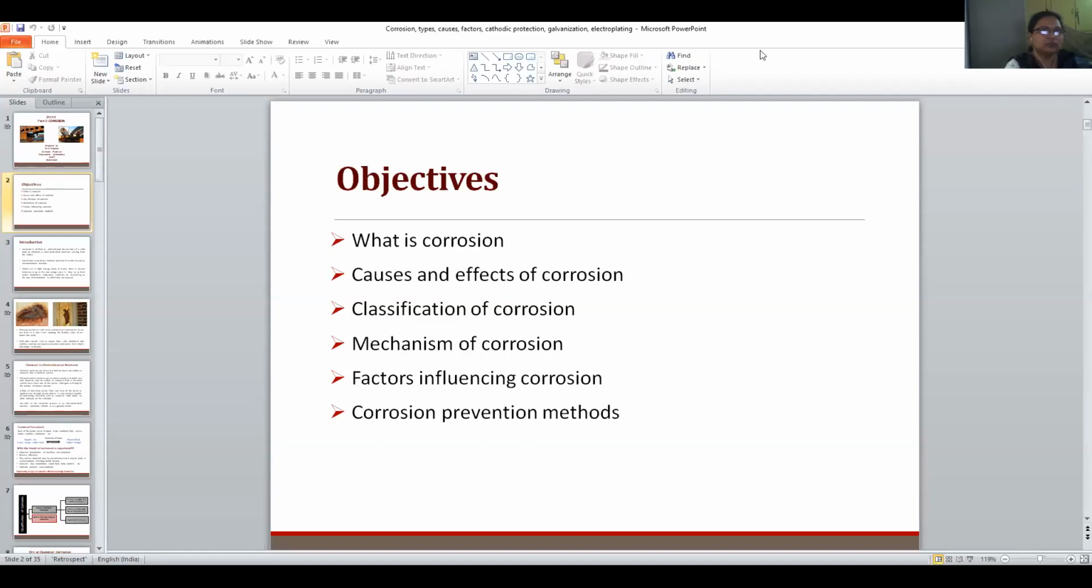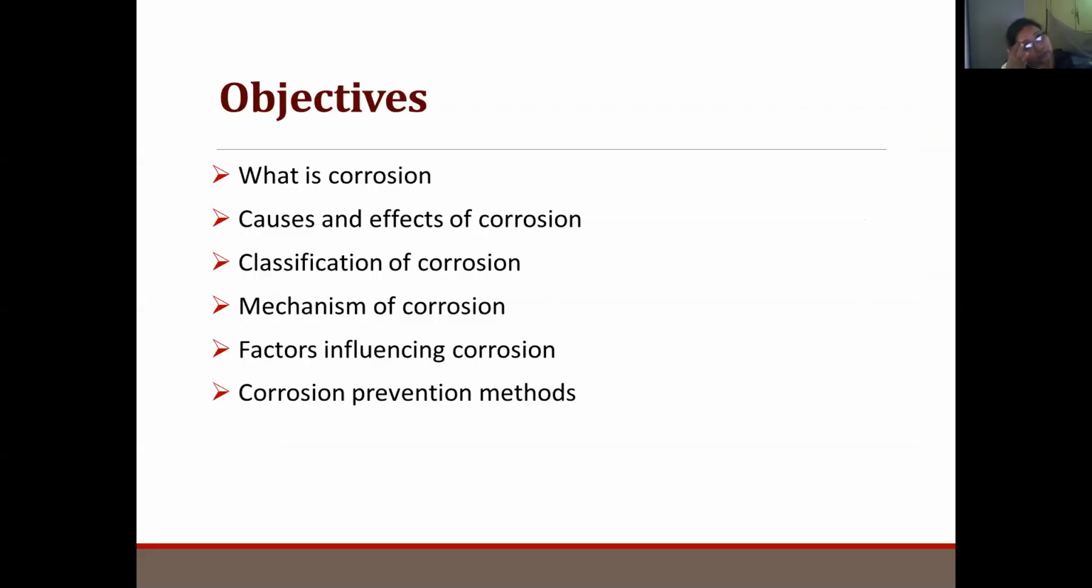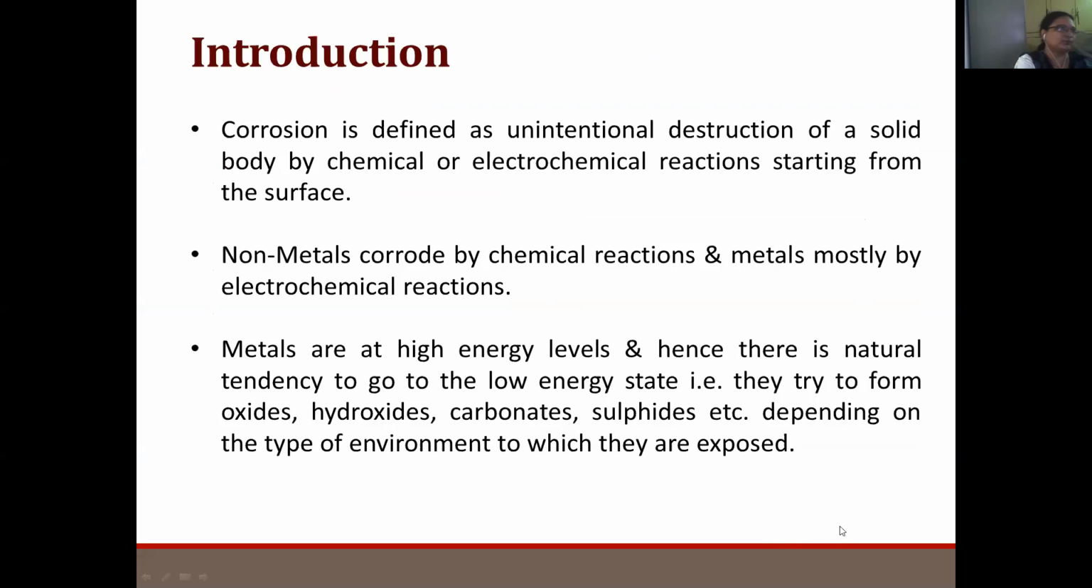So today we are going to study our Unit 3 Part 2, that is about corrosion. In corrosion, we are going to study what corrosion is, what the causes and effects of corrosion are, classification of corrosion, mechanism, factors influencing corrosion, prevention methods, etc. So first of all, what is corrosion?